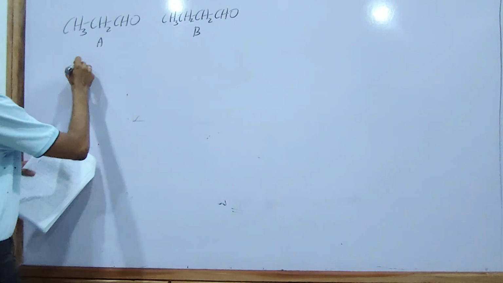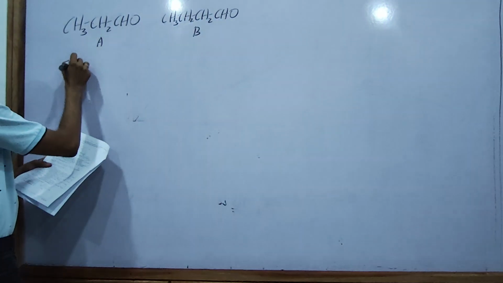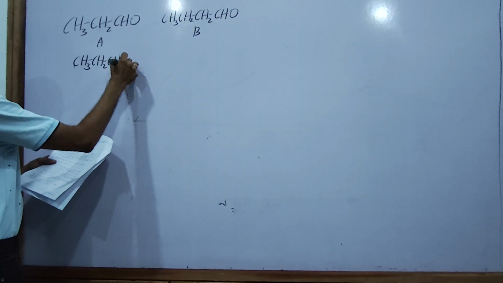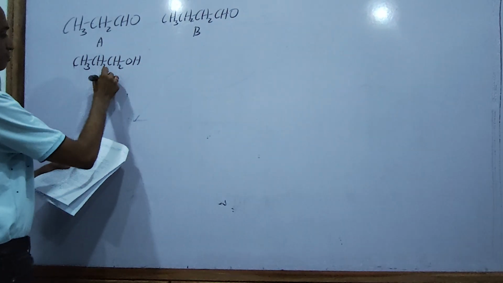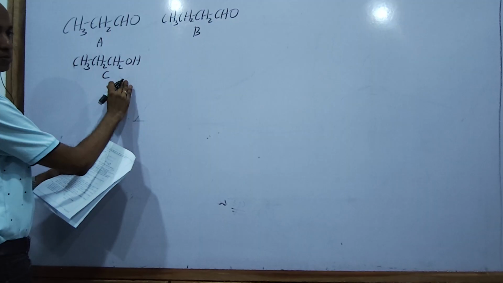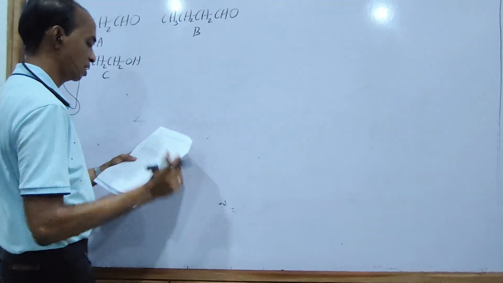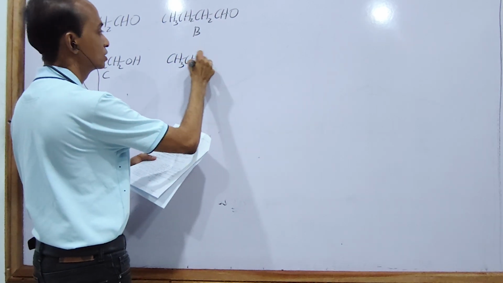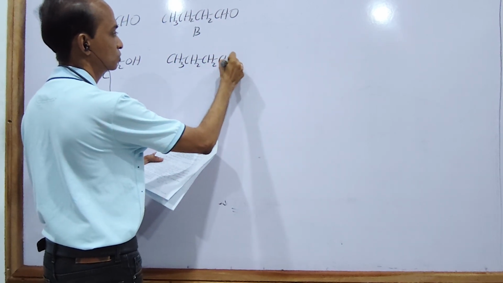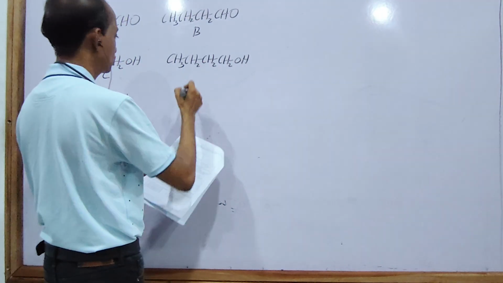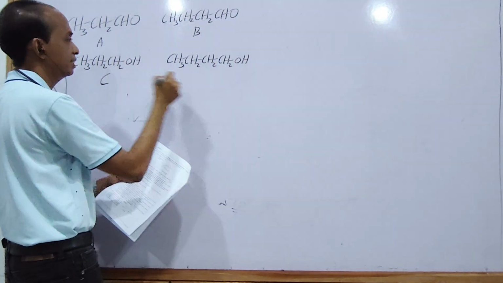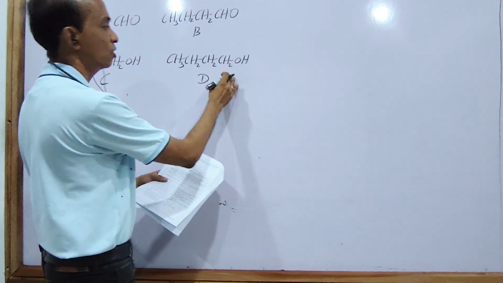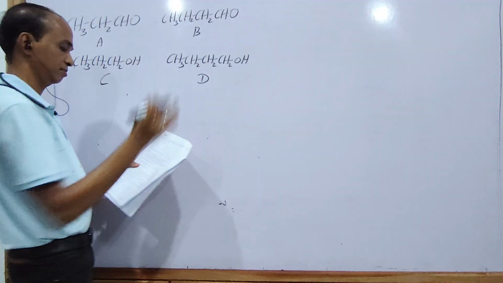C is CH3CH2CH2OH, the alcohol, propanol actually. The other one, CH3CH2CH2CH2OH, is D. D is also an alcohol, but D has more carbon atoms than C.